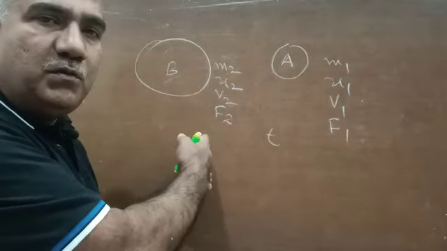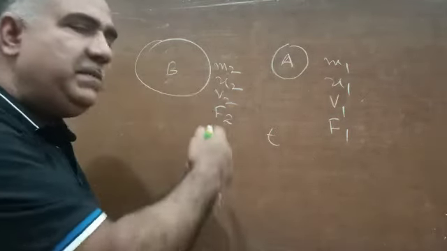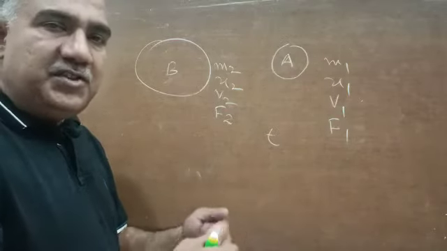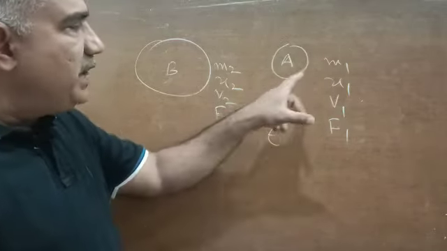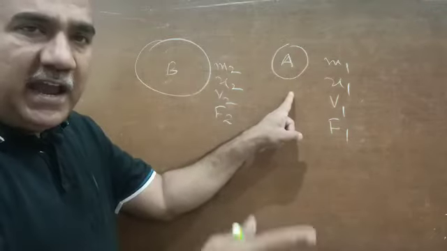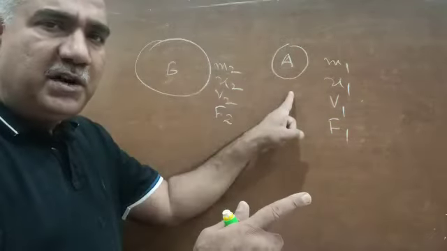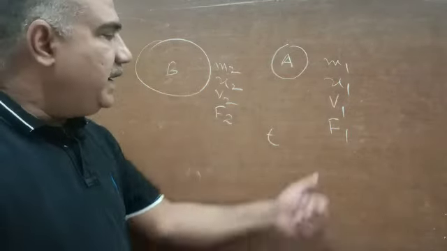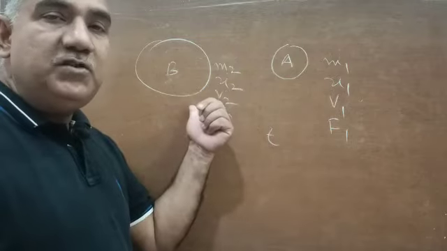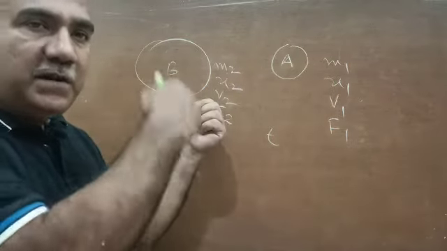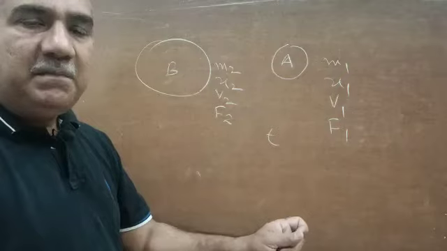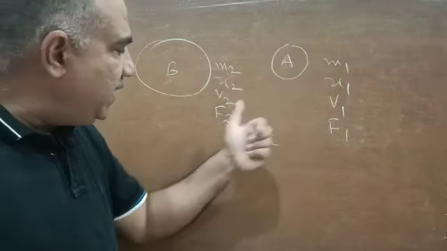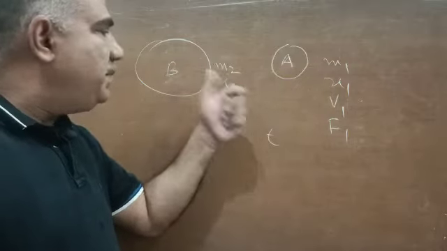Body B was also moving with some momentum, and that was undoubtedly because of the F2 force. But once they collide with each other and the change in momentum takes place, then if we want to calculate the rate of change of momentum of body A, now F2 is responsible for that. And if you want to calculate it for body B, then F1 is responsible, because once the collision has taken place, the change in momentum of body A is because of this, and the change in momentum of B is because of this.